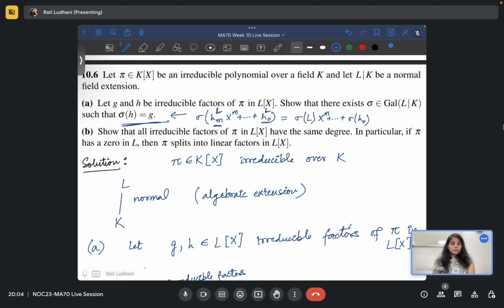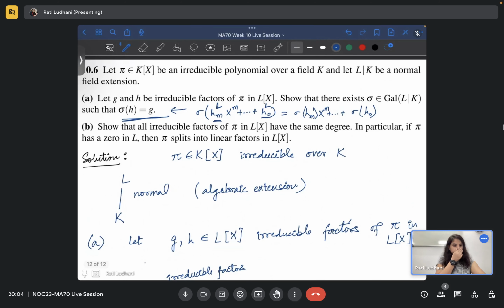So what we have to prove, oh sorry, I wrote this wrong. So this is sigma of h naught, and this is sigma of hm. Yes, thank you. So firstly, note one thing: since sigma is an automorphism, sigma of hm cannot be 0, because for that hm has to be 0.